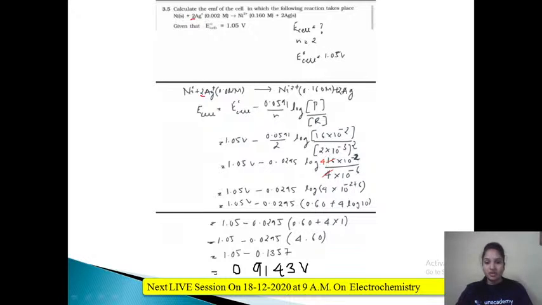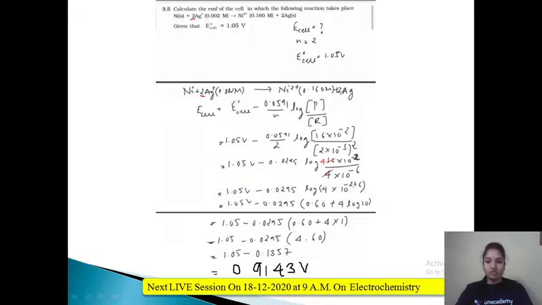Then 2 square is 4, right? 4 1s are 4, 4 4s are 16, right? Then 1.05 volt minus 0, if you divide this by 2, then you get 0.095. Log of, now this 10 raised to minus 6, if it comes to the numerator, it will be 10 raised to plus 6, right? And you have log 4 here. I am just writing it as log 4.